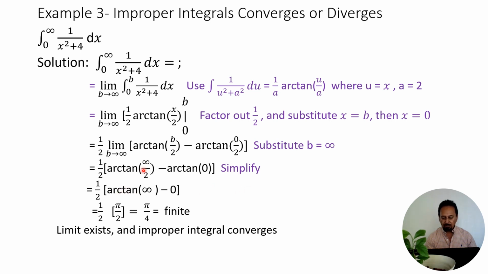Now arc tangent of infinity over 2 is just infinity over 2, and arc tangent of 0, you can use the calculator, you get 0. Arc tangent of infinity, from the table, or you can plot the graph, gives you pi over 2. So now we have 1/2 times pi over 2, which becomes pi over 4. And that's finite again, so we'll say the limit exists, and we also say the improper integral converges.